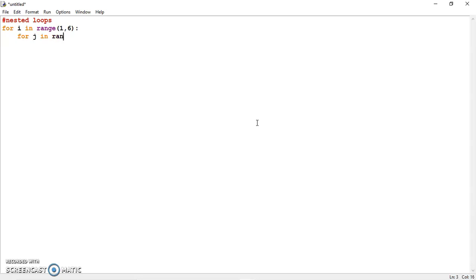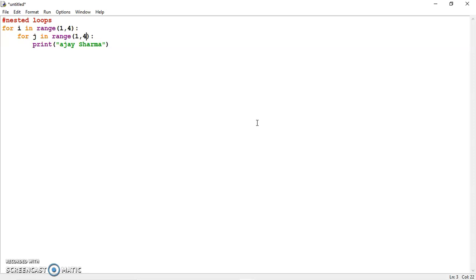For j in range 1, 6, and let me print my name in these loops. So let me just shorten it a bit so that we can understand the concept.